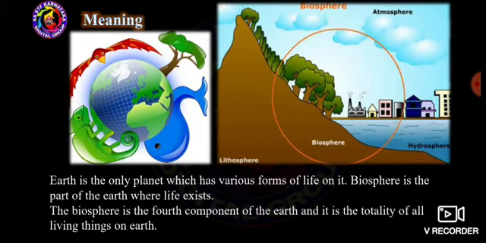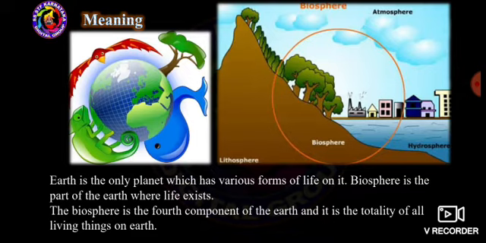You are able to see the picture which was already on the desktop. See here, the Earth is the only planet with various forms of life on it. Biosphere is the part of the Earth where life exists. I hope you all agree with this point. Only Earth is the one planet where living things and non-living things were formed. Biosphere is the part where life usually exists.